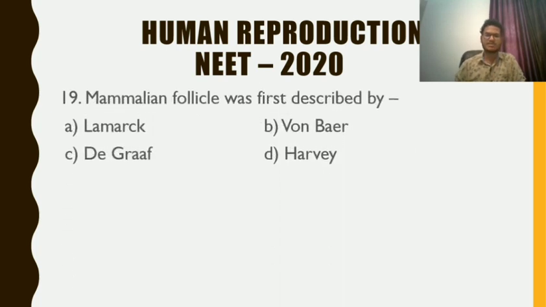Question number 19. Mammalian follicle was first described by Lamarck, von Baer, de Graaf, Harvey. The answer is very clear. Why? Because when the mammalian follicle becomes mature it is called Graafian follicle, and the name comes from the name of the scientist, de Graaf. So the answer is C, de Graaf first described mammalian follicle.